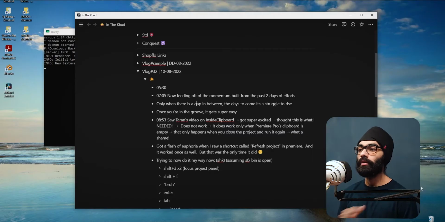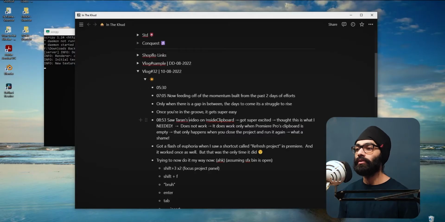But going over my morning session, woke up at 5:30, 7:05, now feeding off the momentum built from the last 2 days of effort. So what happens is when there is a gap in between, like you wake up at 9 or 10, then the following days it becomes a struggle. It's very difficult to get up at 5:30. But once you have done it 2 days in a row, then the third day you're feeding off the momentum and it gets easier as you keep going. Have to stick to this now.